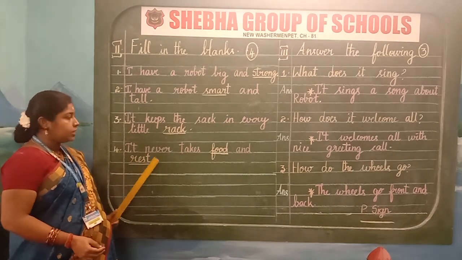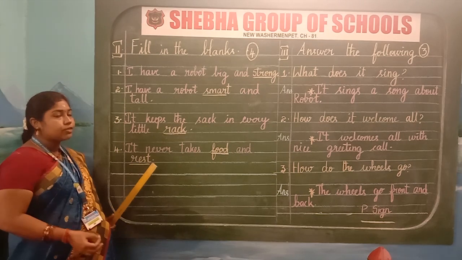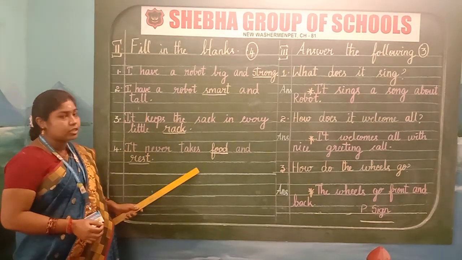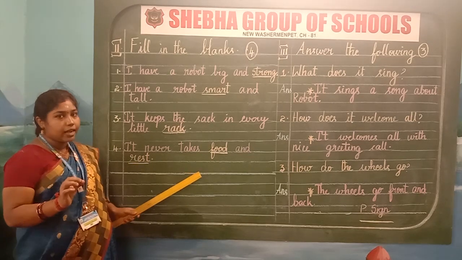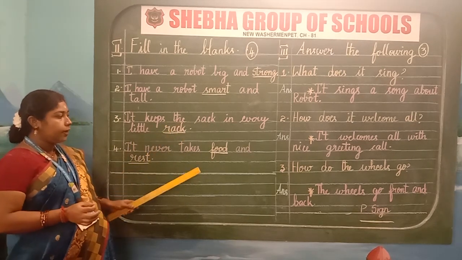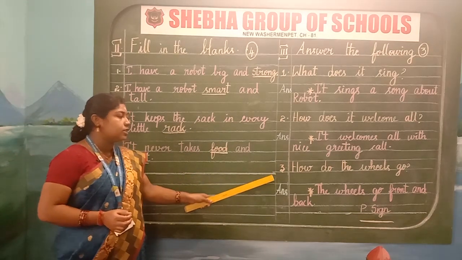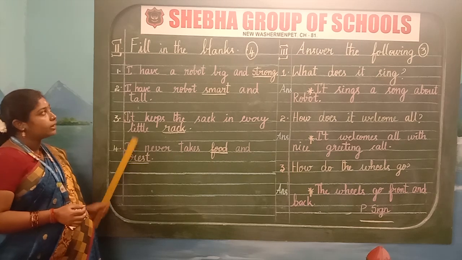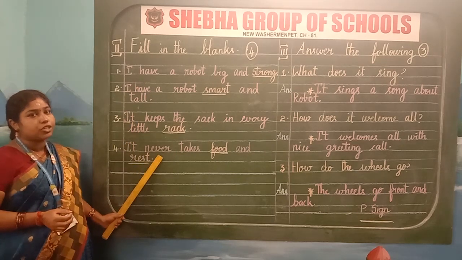R-E-S-T. Rest. So underline this word and rest with your scale and pencil. After completing this, check the spellings. Read and write, children. Spell it and write. Write neatly. After finishing this, draw a line with your scale and pencil to complete this Roman letter.